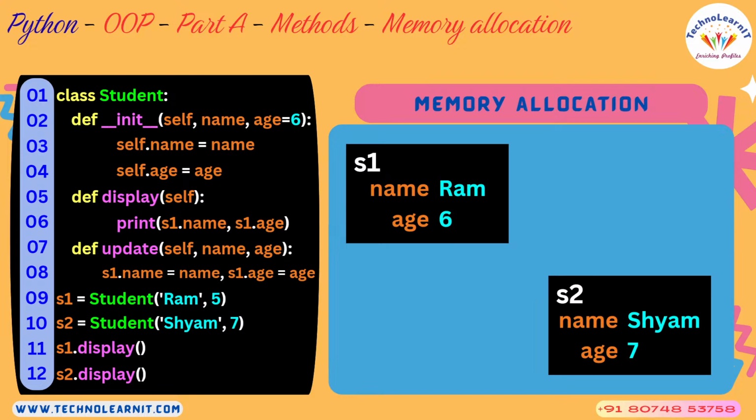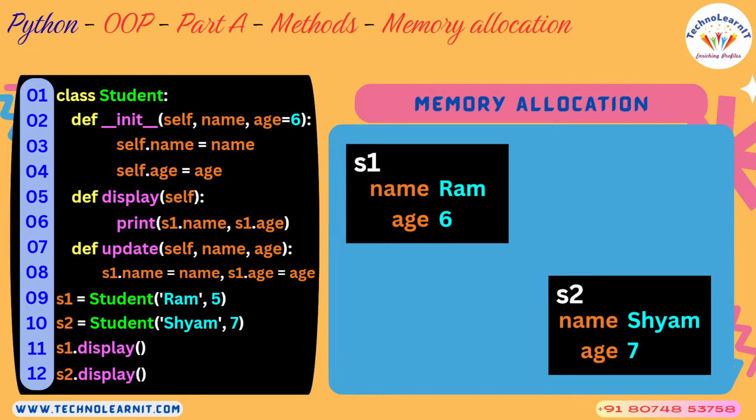So that's what happened. All right, this is how the memory allocation happens. And if you create one more object, separately somewhere else, this is assuming that this entire blue color thing is the memory of your RAM. Okay, random access memory, I mean. And when you are creating objects, this is how the memory will be created for the objects. Now with this you should be able to have a good understanding of every concept that we have discussed so far on object oriented programming in this session.